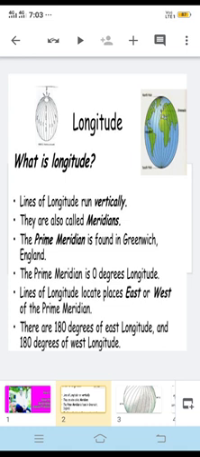If you want to say where the exact place is, we have to consider both longitude and latitude. We have to consider the horizontal lines on the globe as well as the vertical lines of the globe. So this can be understood easily.